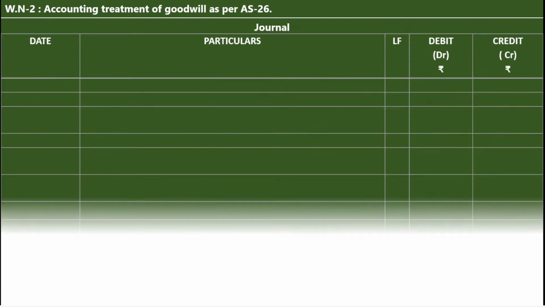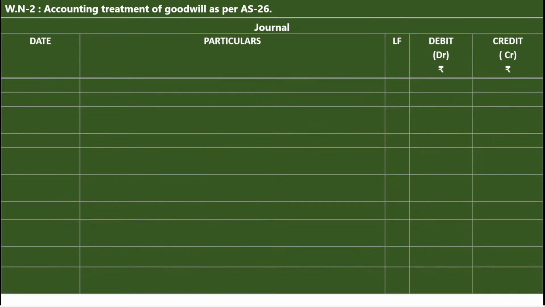Next, working note number 2. Accounting treatment of goodwill as per AS-26. Journal. Draw the format like this. Date, particulars, LF, debit amount rupees, credit amount rupees. Now, step number 1. When the new partner brings the cash for goodwill, accounts involved are one is cash account, another one is the new partner's capital account.